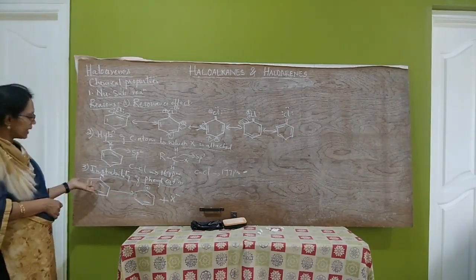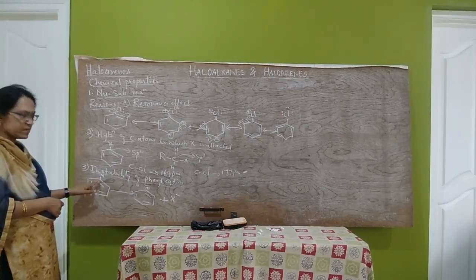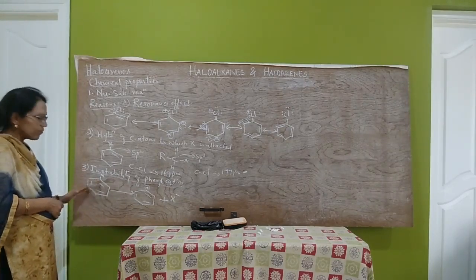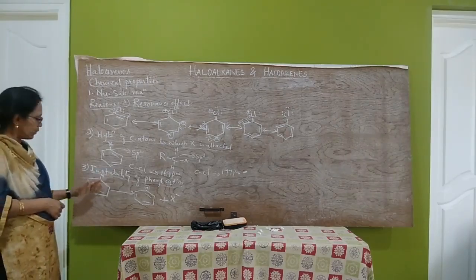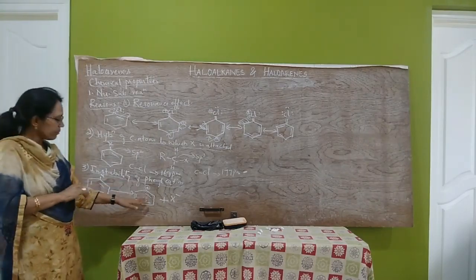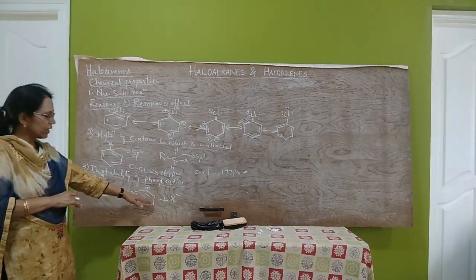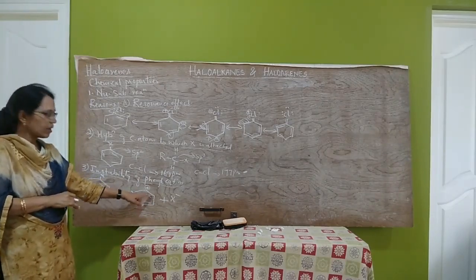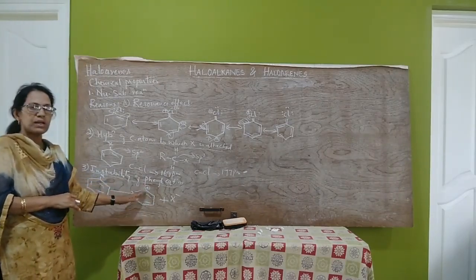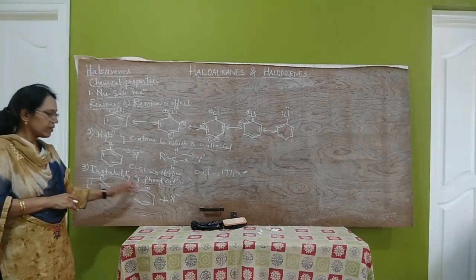By SN2 mechanism it cannot undergo reaction either, because this carbon atom is already sp2 hybridized and the nucleophile cannot attack from the back side. So by SN1 also, haloarenes cannot undergo the reaction because the phenyl carbocation is highly unstable.